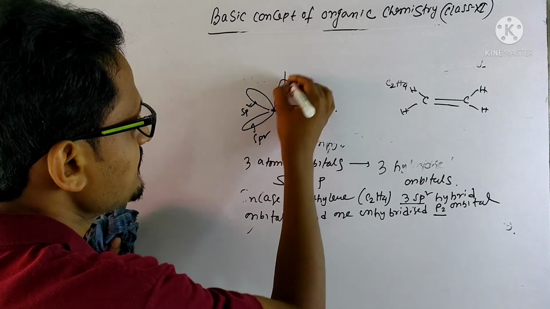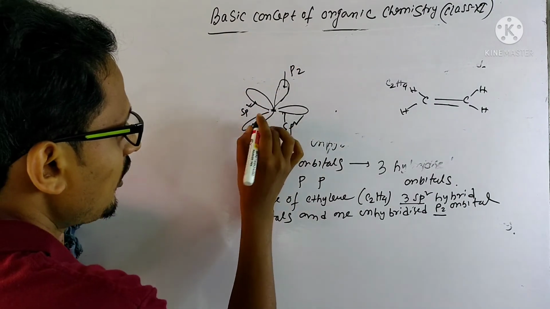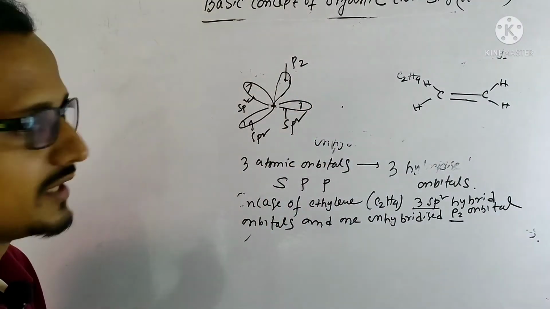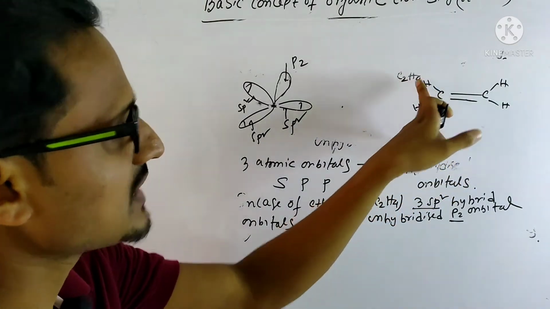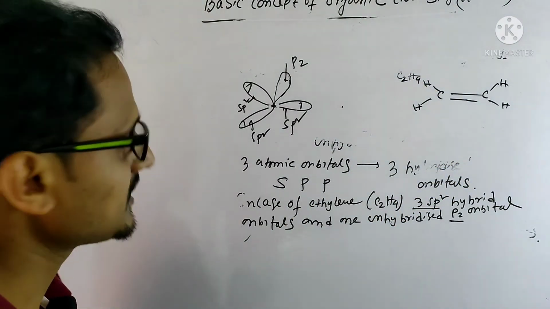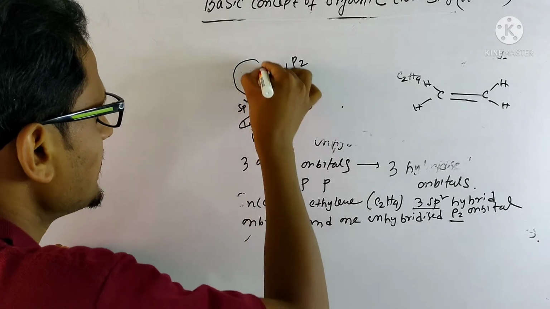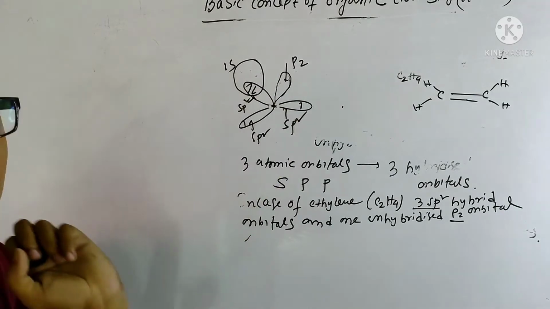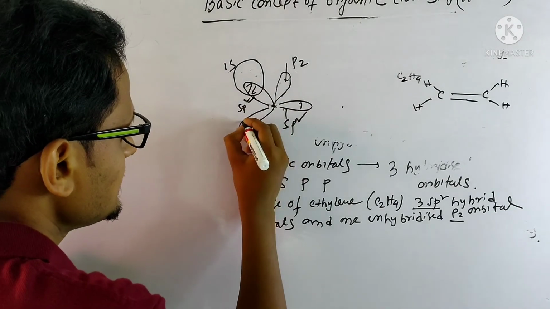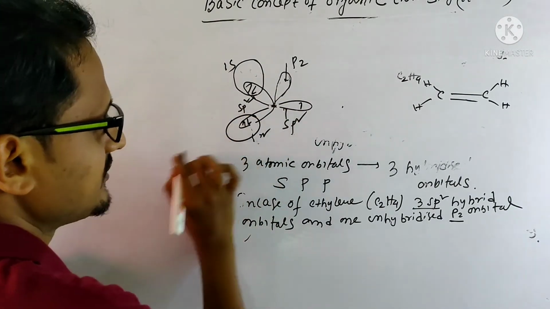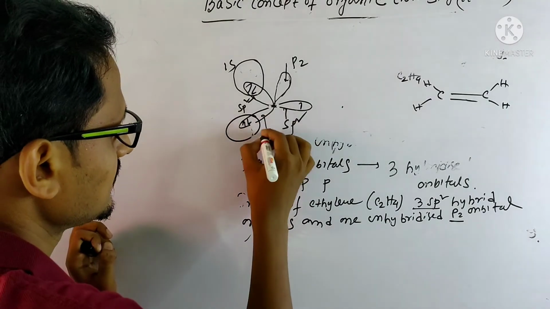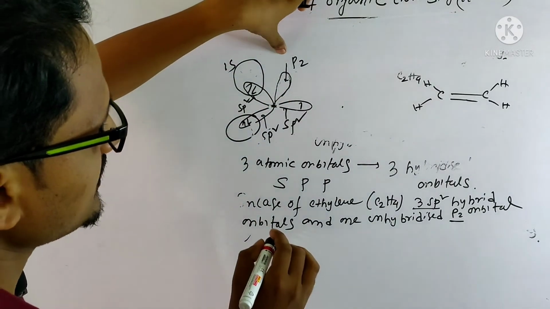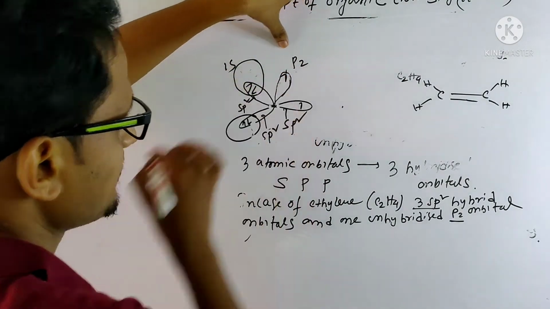This is the unhybridized pz orbital having one electron. Now all these sp2 hybrid orbitals have one electron. Now two hydrogens are there. Each hydrogen has one electron in the 1s orbital. So this is the 1s orbital of one hydrogen, sharing one electron to form the bond. This is one electron of another hydrogen forming a sigma bond. Now this pz orbital has one electron which is unhybridized.